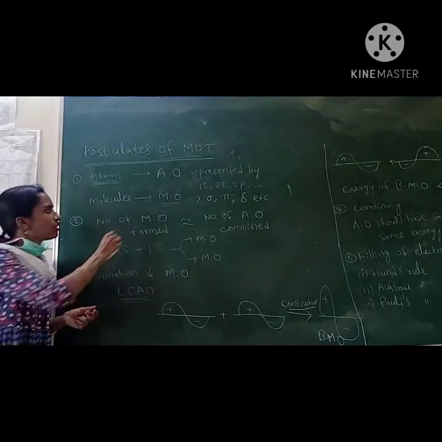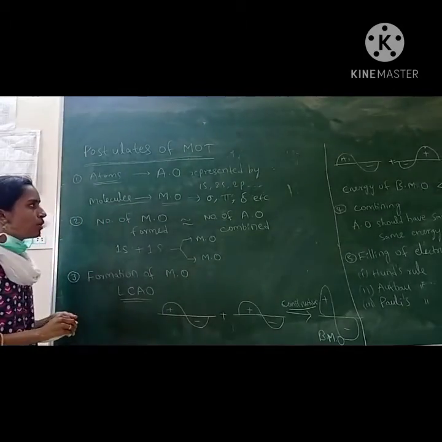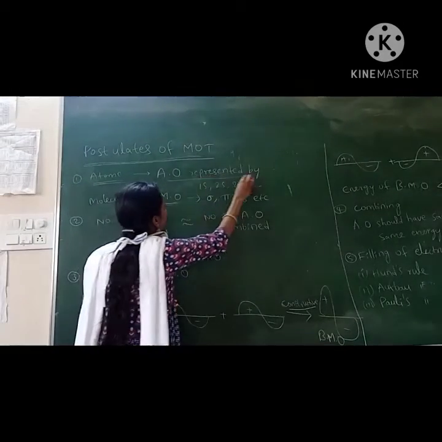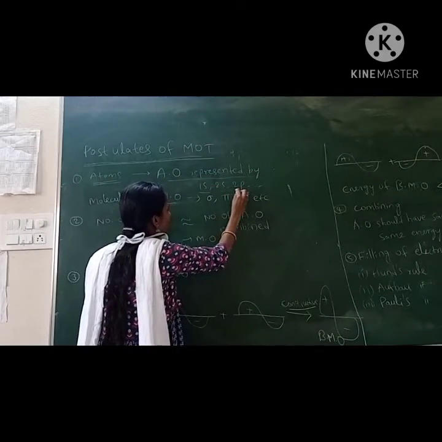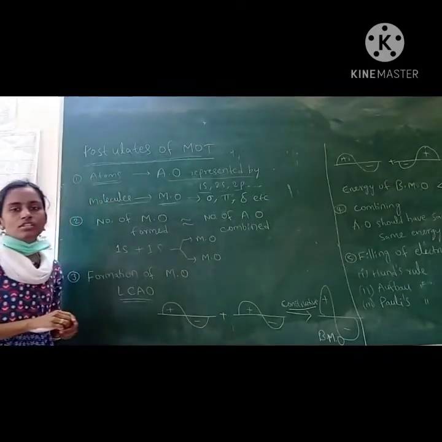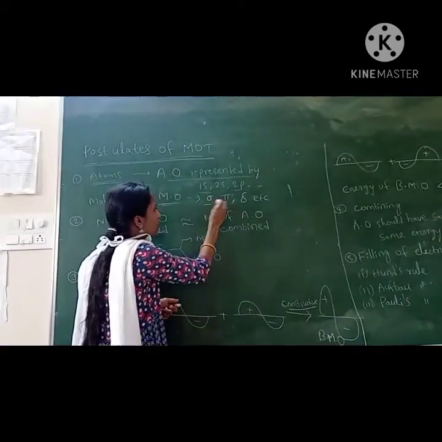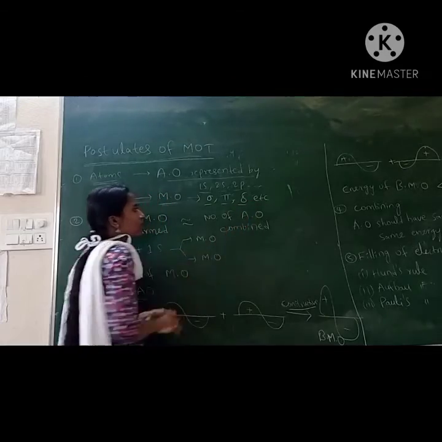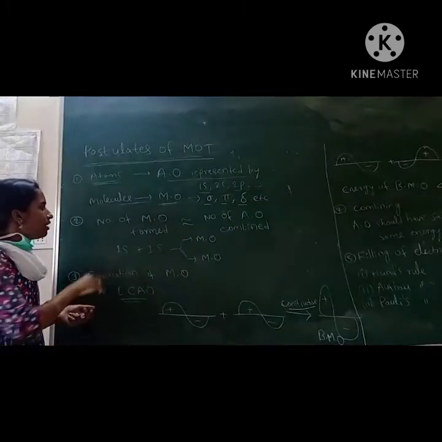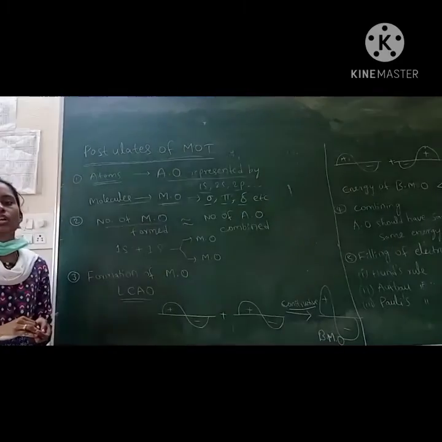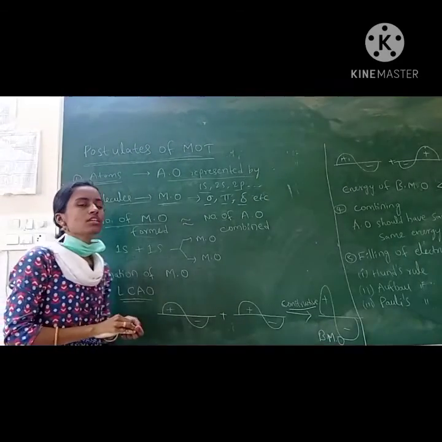So this postulate explains the formation of molecular orbitals. Atomic orbitals are represented by 1s, 2s and 2p, and in the same way, molecular orbitals are represented by sigma, pi, delta, etc. The number of molecular orbitals formed is equal to the number of atomic orbitals combined.